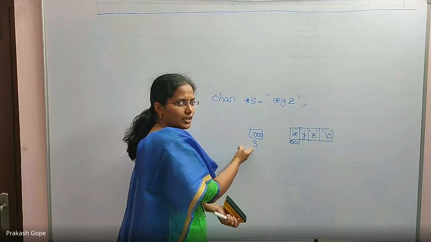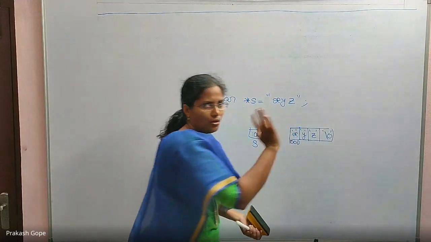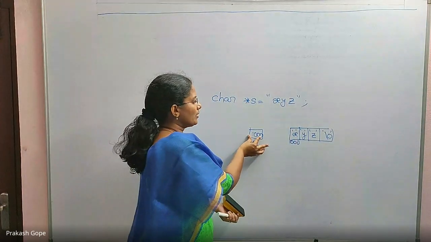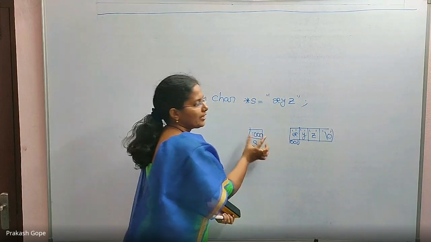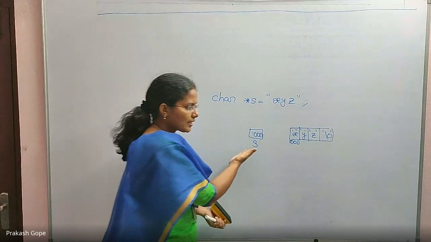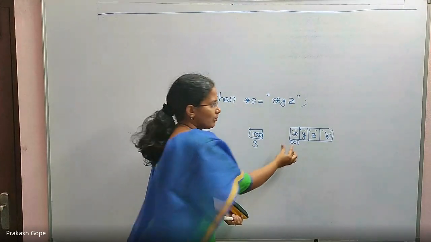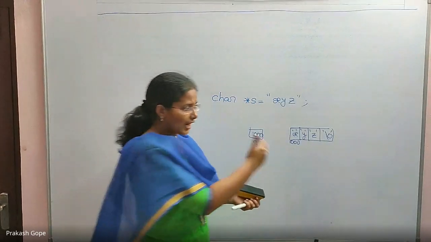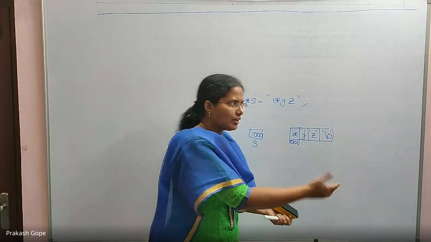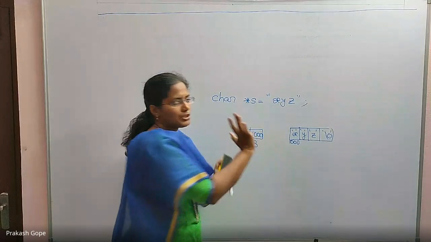It is not holding the whole string. It is just holding the address of a character. So the char star s declaration is fine because I am holding the address of a character variable only. After that, other characters are also there, but with this declaration only this much is happening.